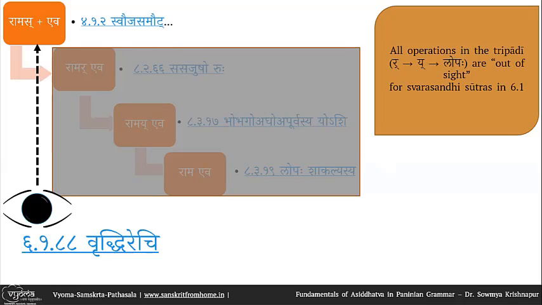So this is an example for the first component of Purvatrasiddham, which says Sapada saptadhyayim prati tripadi asiddha. So the Lopah shakalyasya, a sutra in the tripadi, is asiddha to the svarasandhi sutras which are in the Sapada saptadhyayi. So in the next session, we will see an example for the second component, tripadyamapi purvam prati param shastram asiddham syat.